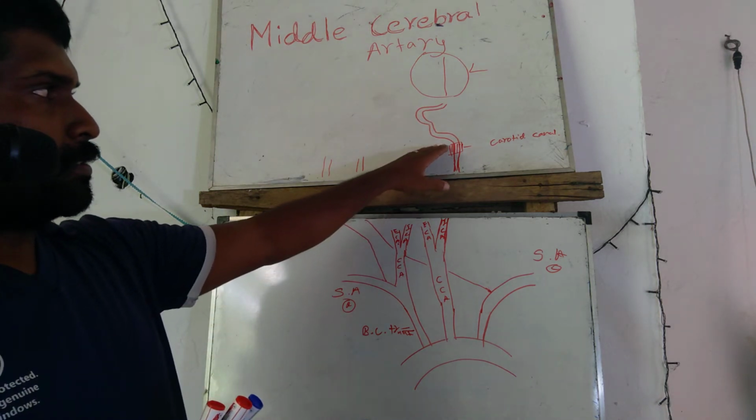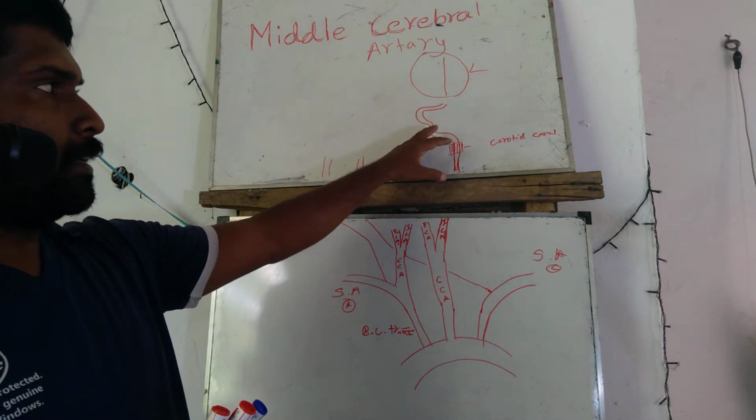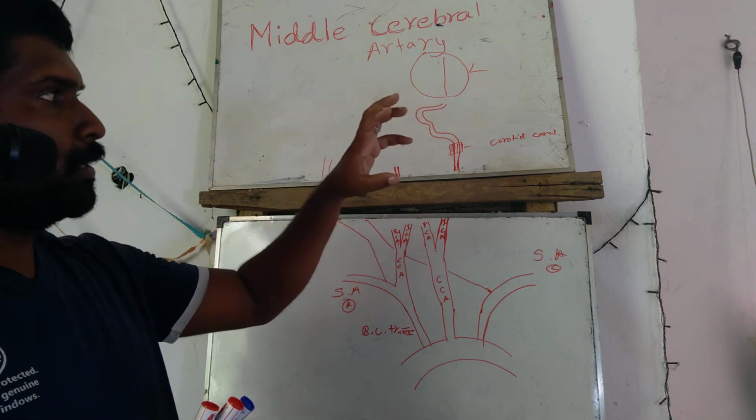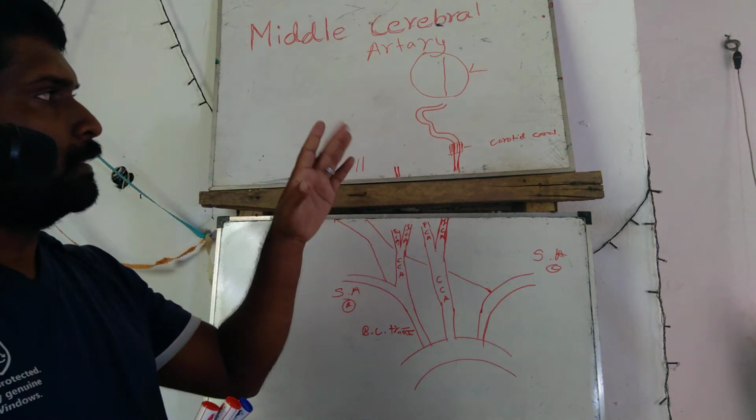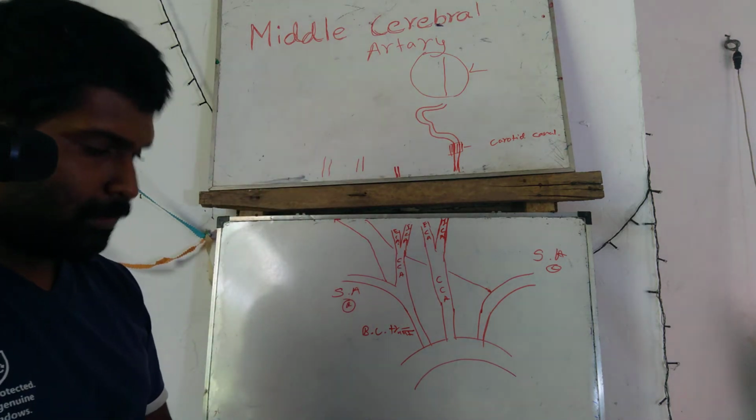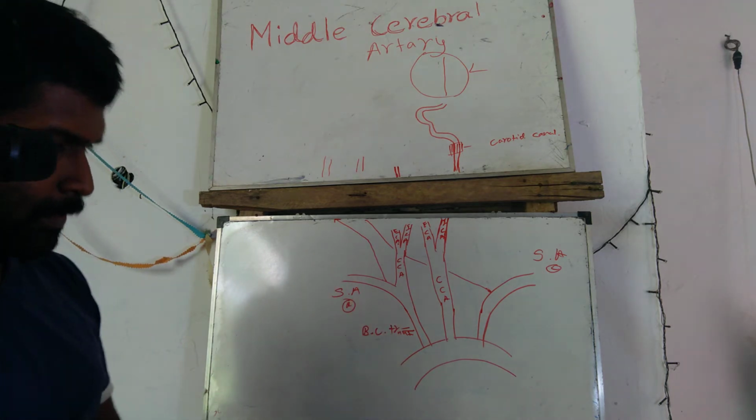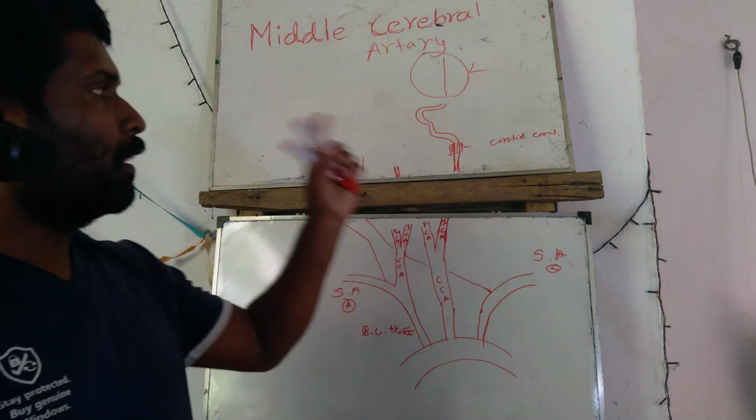Then it goes upward, and there is another canal-like body, its name is lacerum, the foramen lacerum.